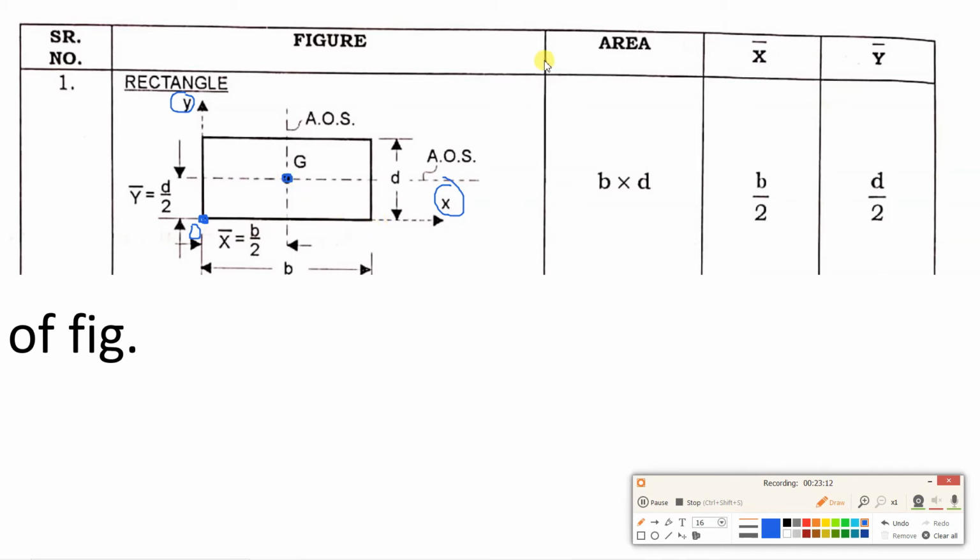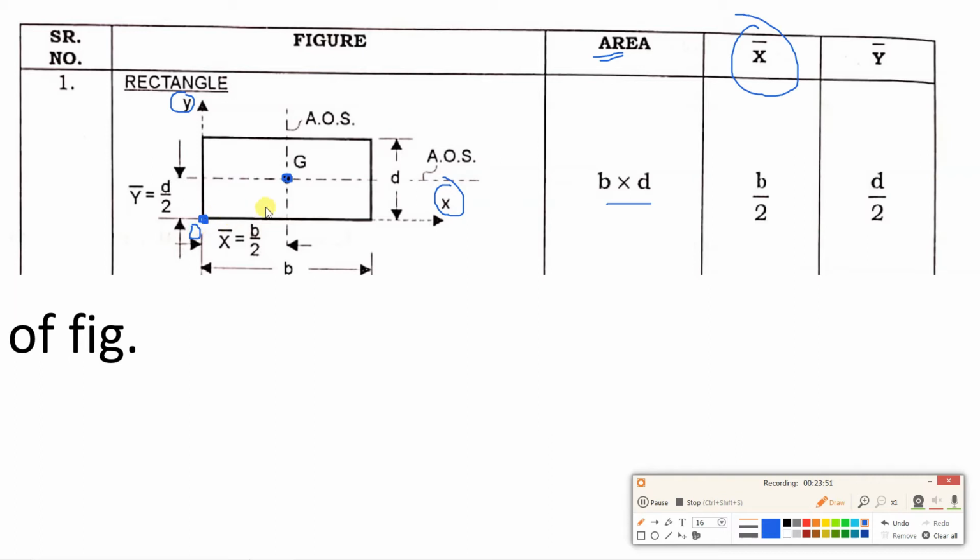Now what is the area? Next column you can see the area column. What will be the area of this rectangle? It will be B into D. What about x bar? X bar is the location of centroid of this rectangle from origin O. Where is the origin? Origin is not the center of the rectangle. Please make a note of this. Whenever you solve a numerical on centroid, first thing is identify the origin, because based on origin the distances will change. So for the rectangle we have considered this as origin, as shown in the figure.